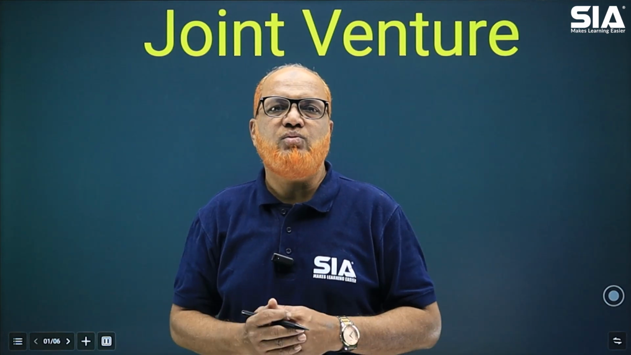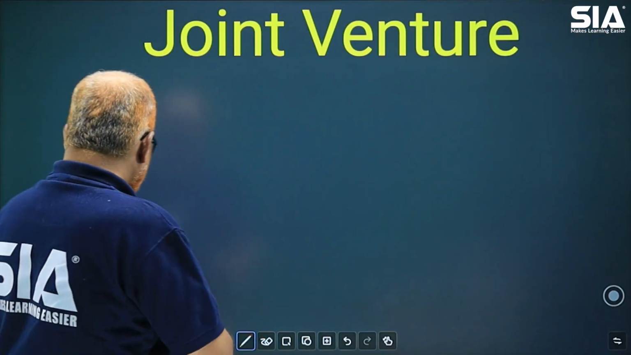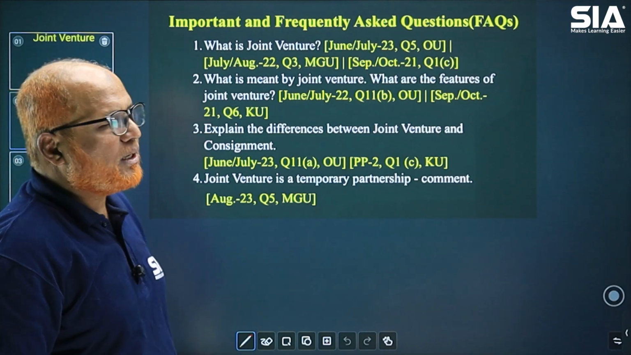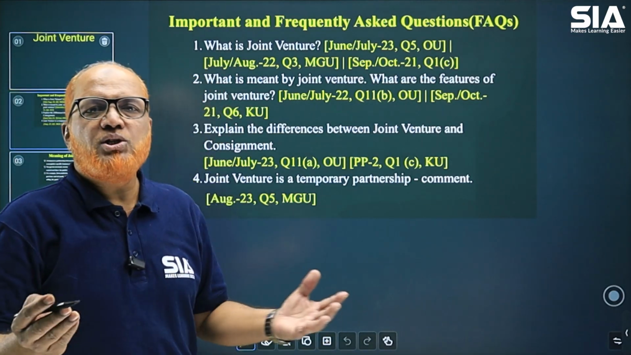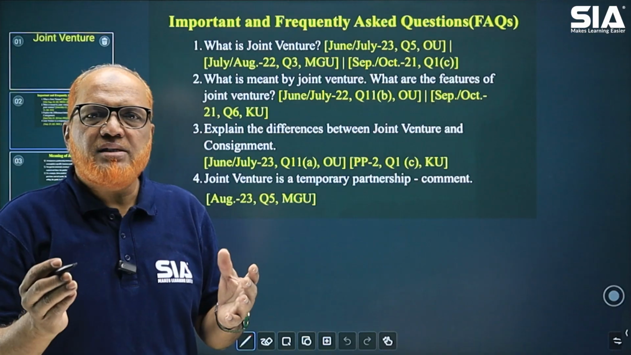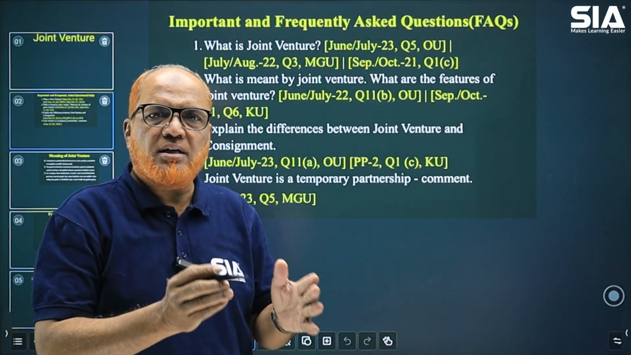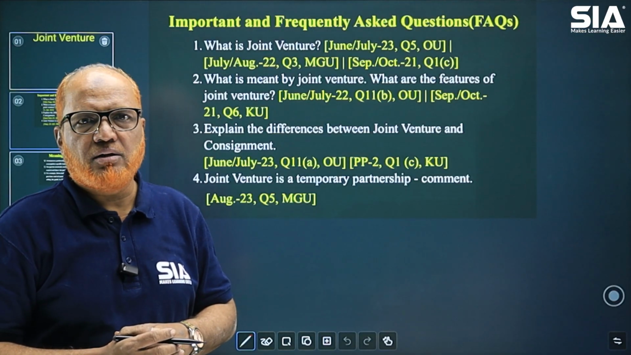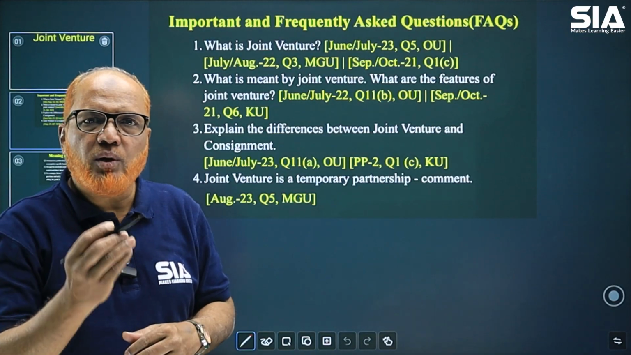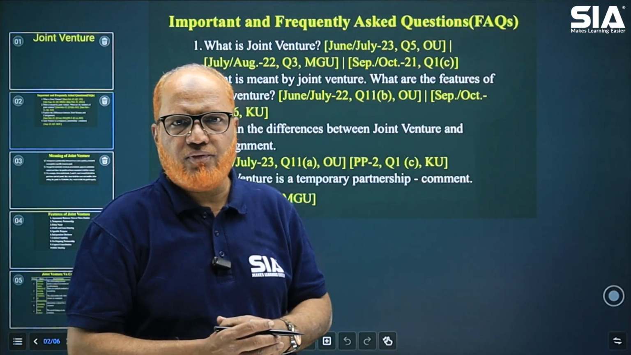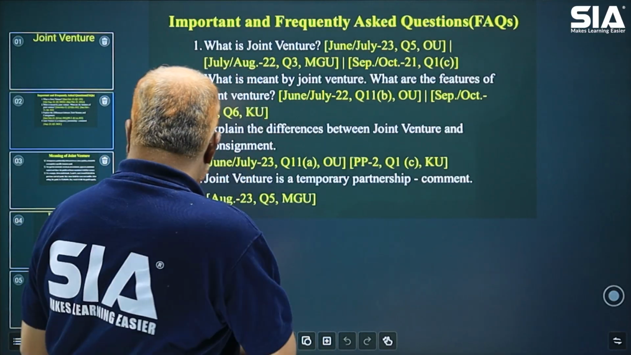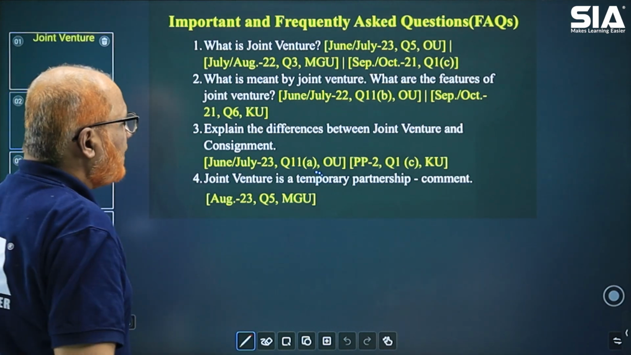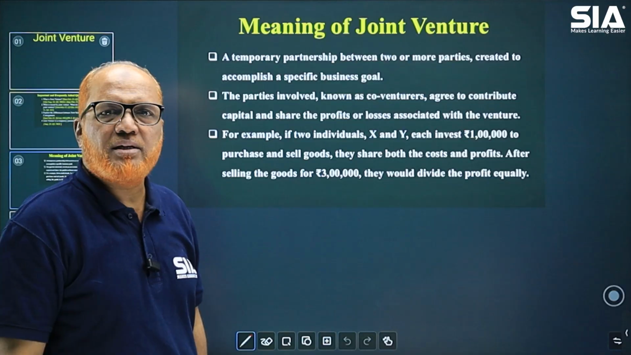The theory questions which may be asked, you can see, are the different types of theory questions asked in previous examinations. What is joint venture? What are the differences between joint venture and consignment? What are the features of joint venture? These are the frequently asked theory questions on this topic. So now I'm going to explain to you first of all the meaning of the term joint venture.